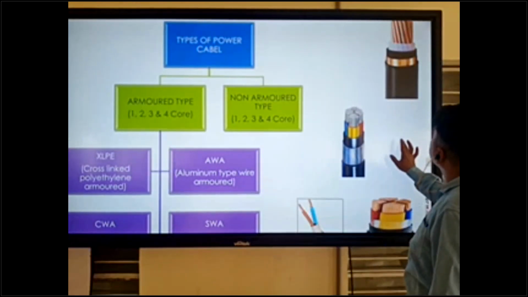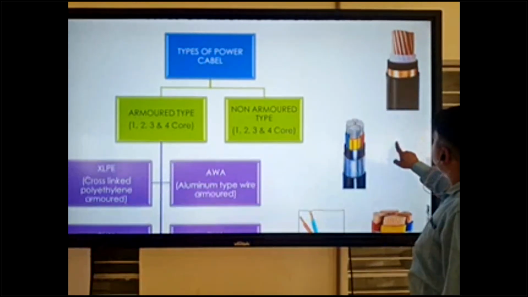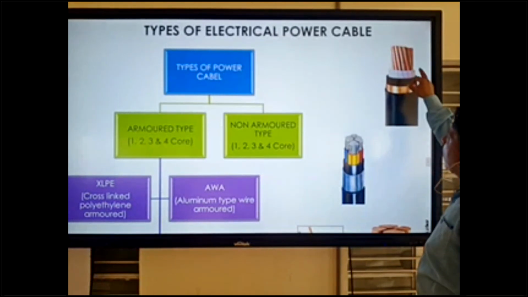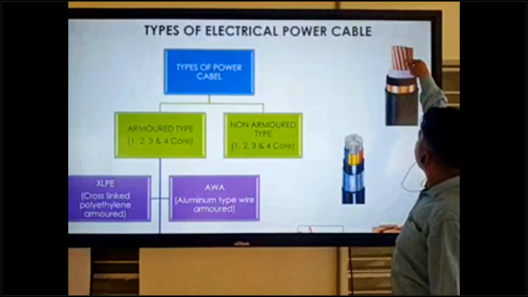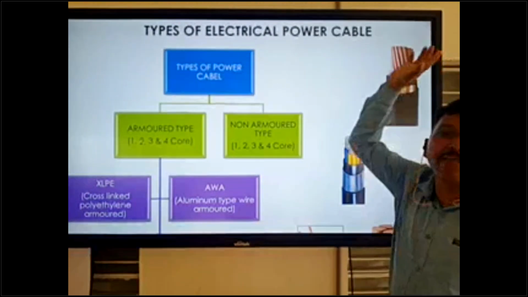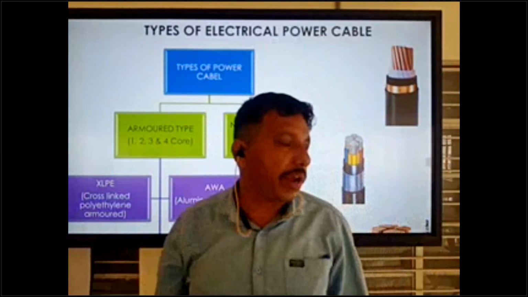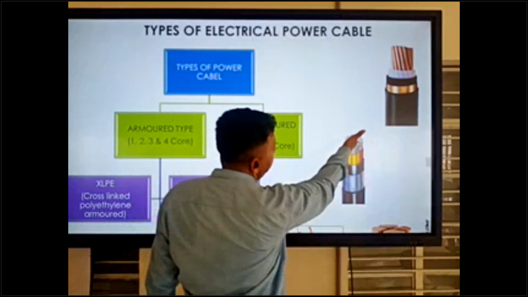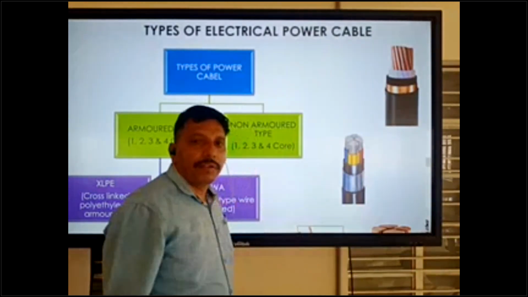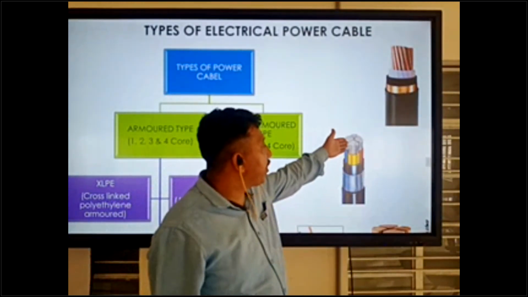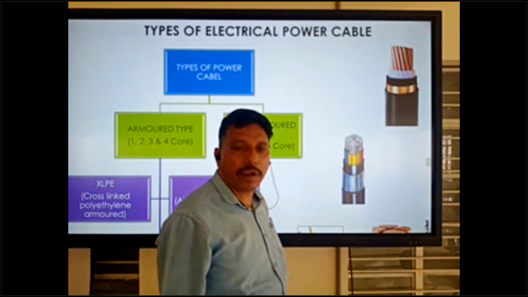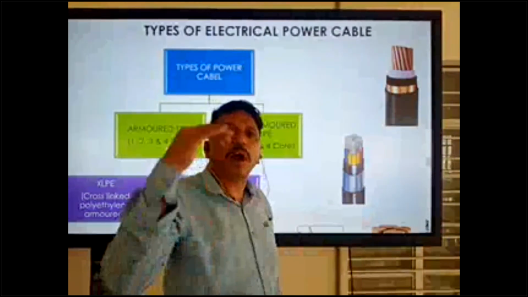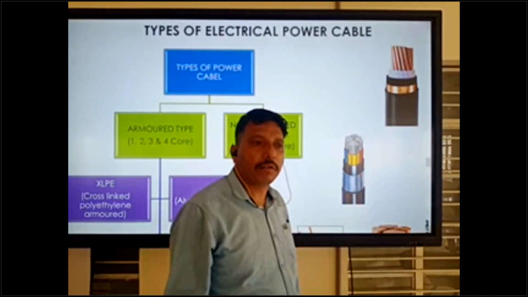So you can check this diagram. This is the XLPE. This is copper type. The Gulf uses all copper type conductor, not aluminum type. This is aluminum type conductor. Our country mostly uses this type because it is the cheapest. Copper is a good conductor in electrical.